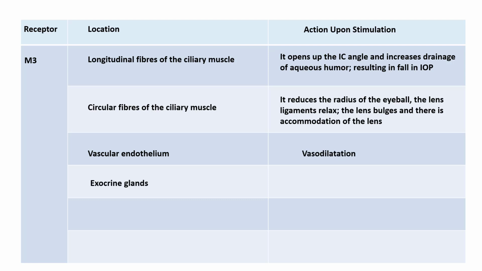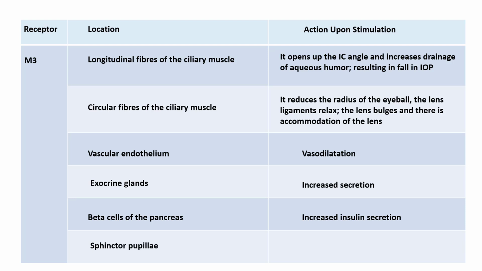It is seen in the exocrine glands. Upon stimulation, there is increased release of the secretions from the glands. They are seen in the beta cells of the pancreas. Upon stimulation, it causes increased release of insulin. And finally, M3 receptors are present in the sphincter pupillae, and upon stimulation, it causes miosis.